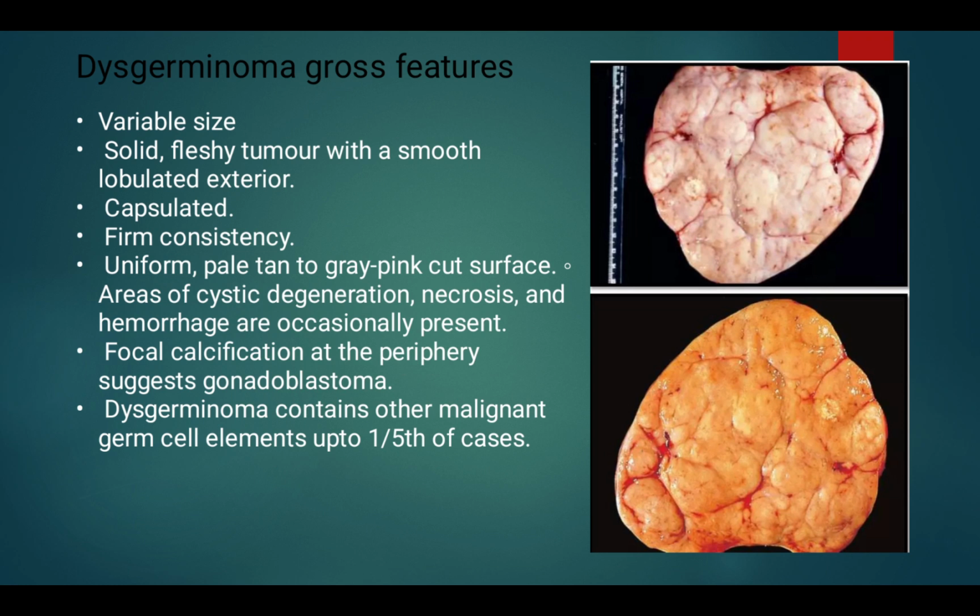These are the gross features of dysgerminoma. It is variable in size, a solid, fleshy tumor with a smooth lobulated exterior, and it is encapsulated, firm in consistency, uniform, pale tan to grey pink on cut surface. Focal calcification at the periphery. Dysgerminoma contains only malignant germ cells, in up to 1/5 of cases.